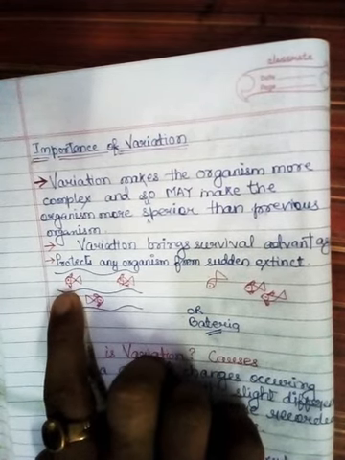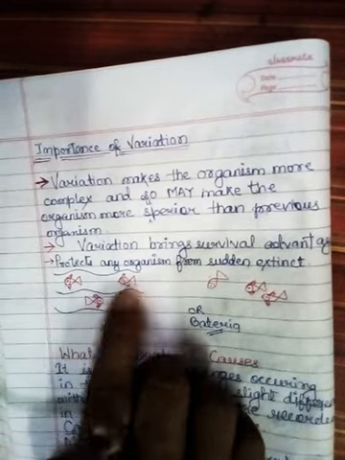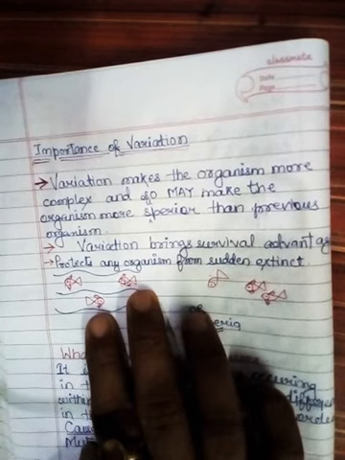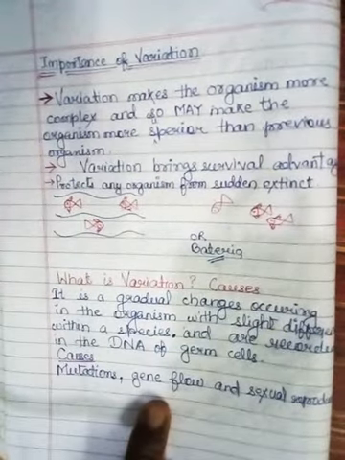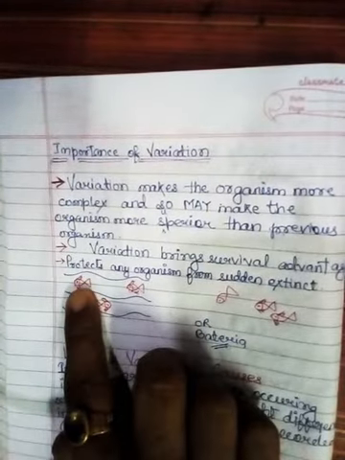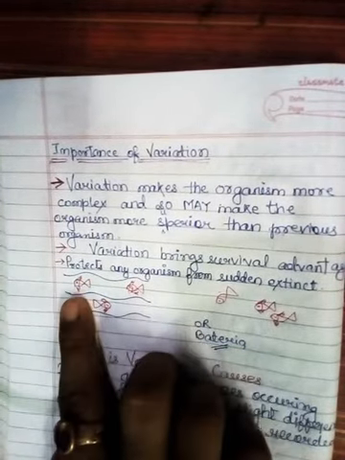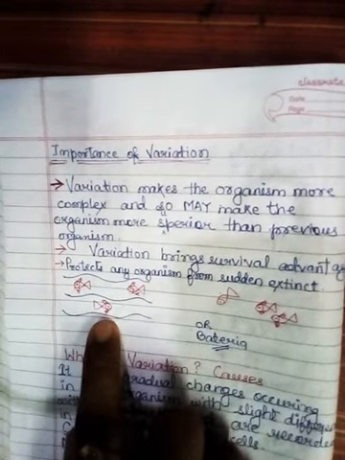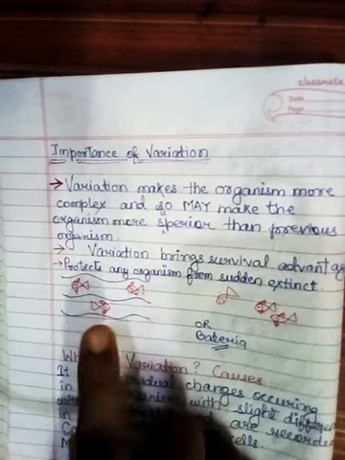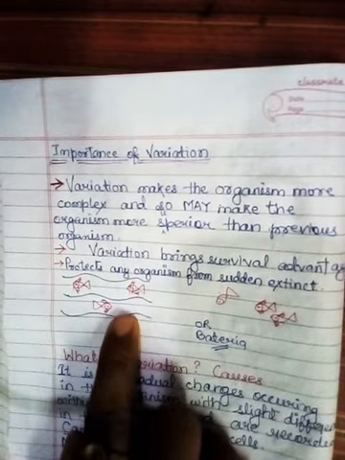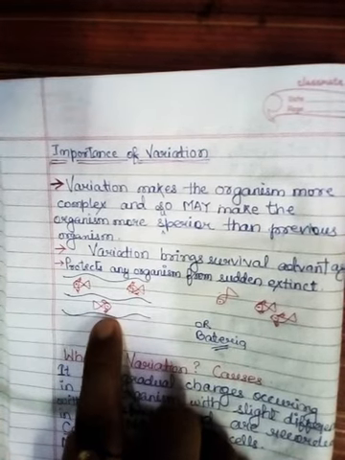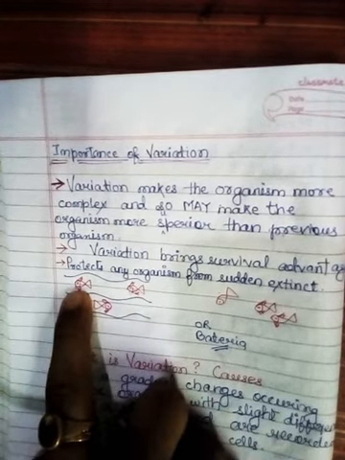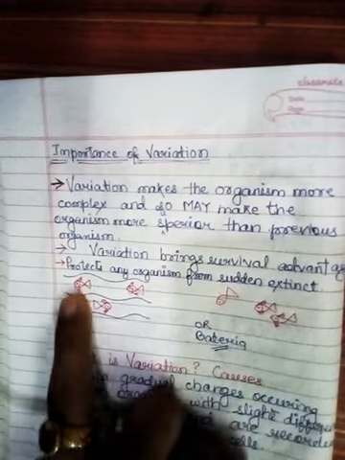So this fish does not have a survival variation, but these two fishes have developed a survival variation of a particular type of behavior, that they can live in mud also. In this one, a variation has come in which it cannot live without water.